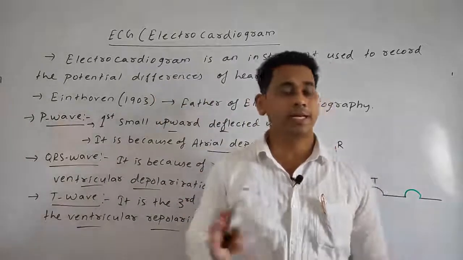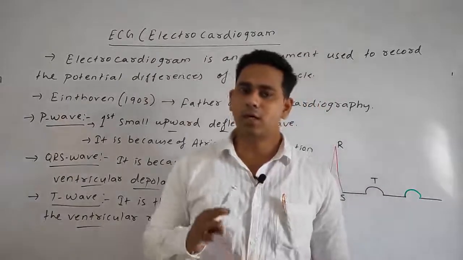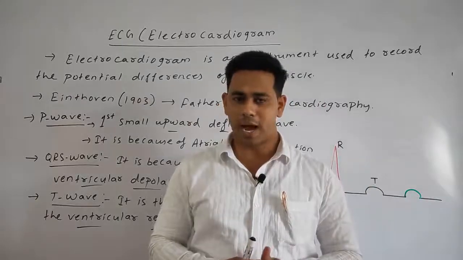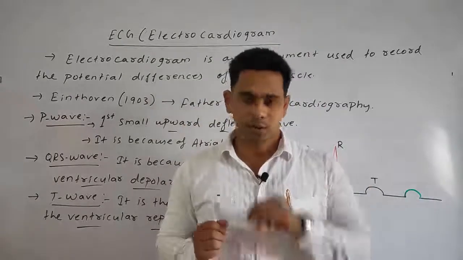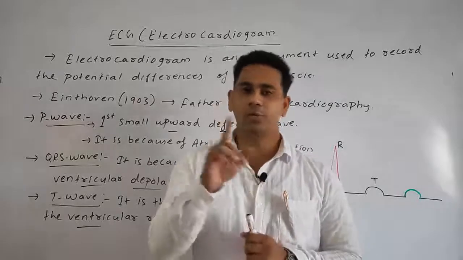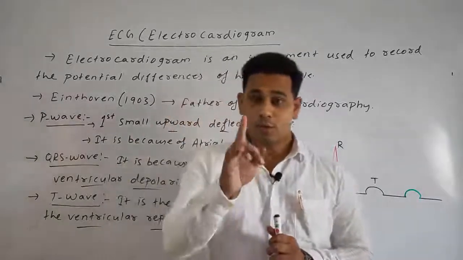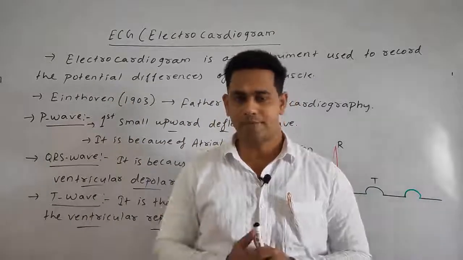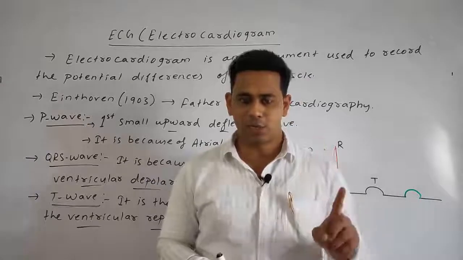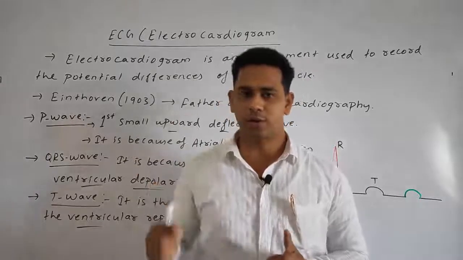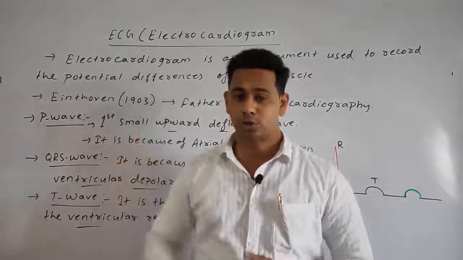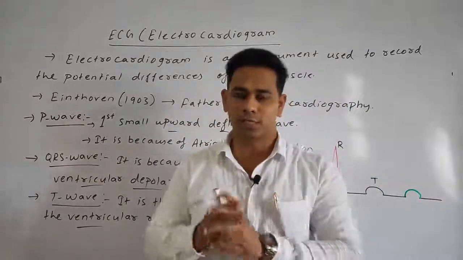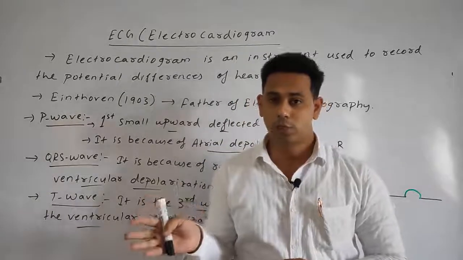Next, we discussed in detail the cardiac cycle. This is the complete sequence of events that occurs in the heart per beat. In 1 minute, our heart beats 72 times. So for 1 beat, it takes 0.8 second, less than 1 second. We discussed 4 cases: atrial systole, atrial diastole, ventricular systole, ventricular diastole, and also the complete cardiac diastole, in which the heart completely goes to the rest stage or relaxation stage, which is about 0.4 second.